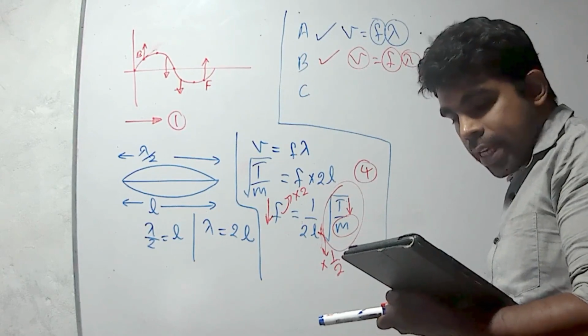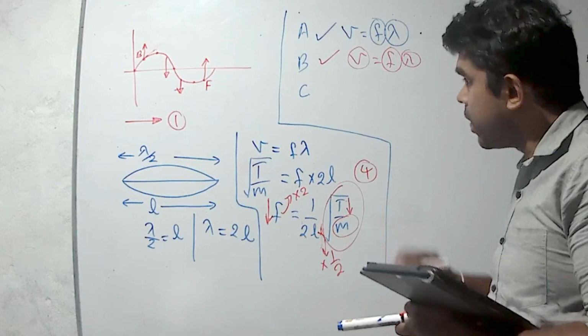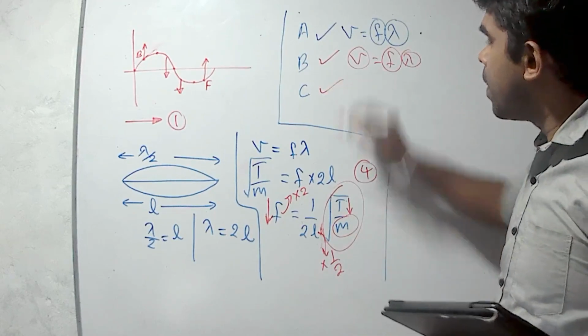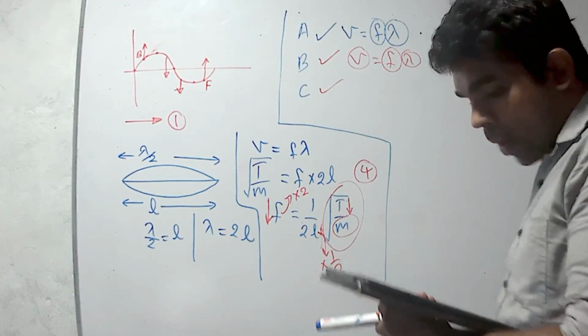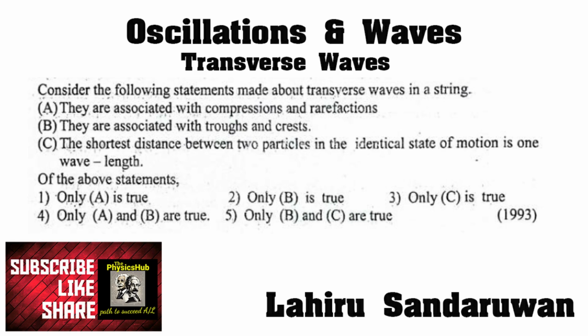Statement C, their linear densities differ slightly but lengths are the same. Yes, we can change the frequency by a change in linear density. All three statements are true. Then the answer is 4. Consider the following statements made about transverse waves in a string.